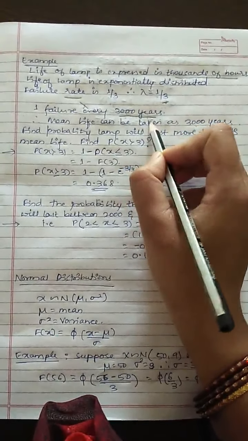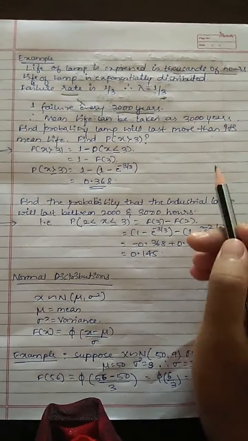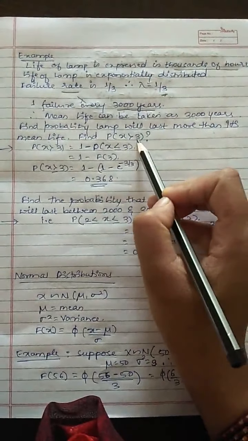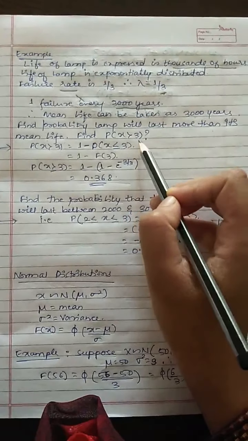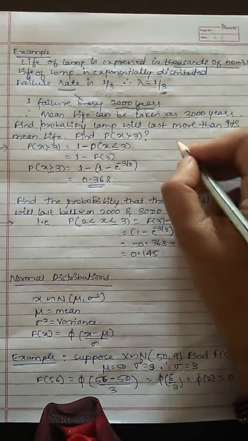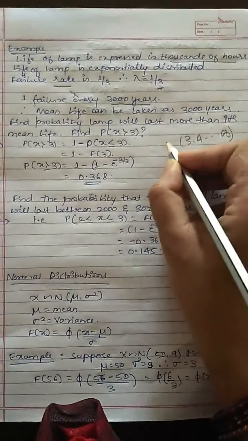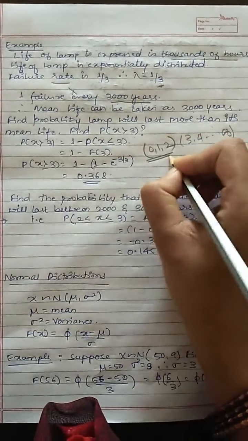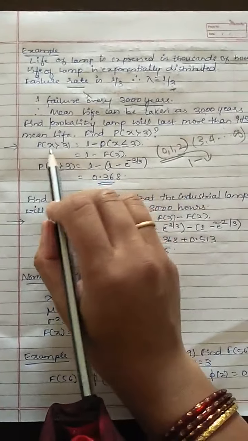More than 3000 means from 3001 up to infinity. Can we find that probability? No. For that, see here it is 3000, I am taking 3 here to minimize our calculations. So find the probability of 3, 4, 5, 6 up to infinity. We cannot do that. So what are we going to do? What numbers have been left out here? 0, 1, 2. So I can find this probability and do 1 minus this one. So that is what I am doing.